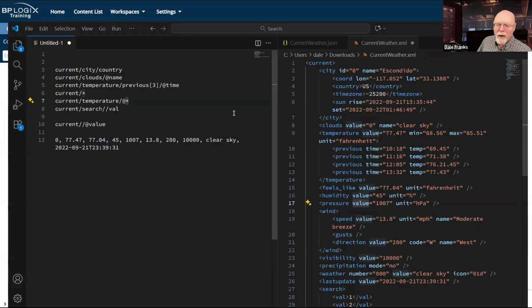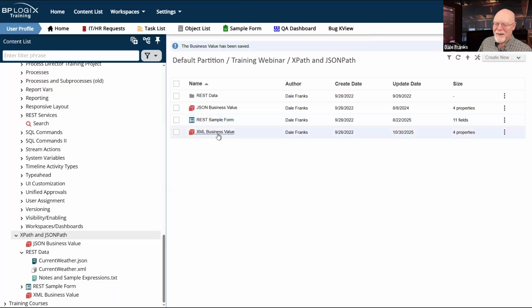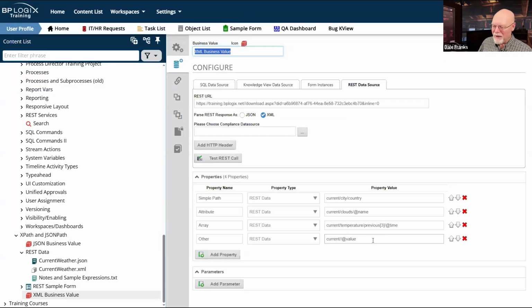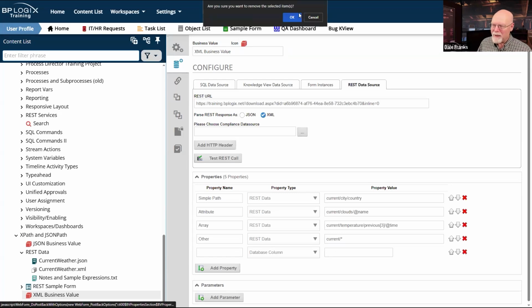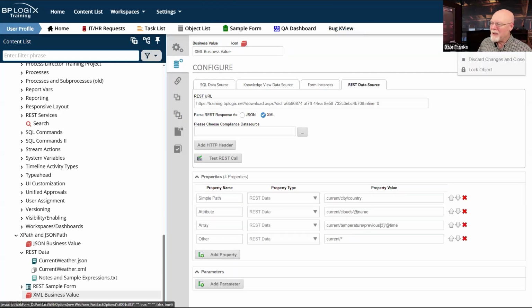So we can do all kinds of stuff with this. In fact, if we want to, we can do current / star. So let's go back to our business value here. I don't think we actually ran this, but current / star is valid. Oh, I don't want to add a property. I just want to save this thing.